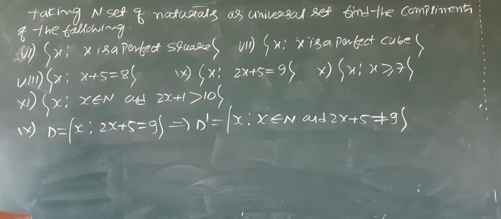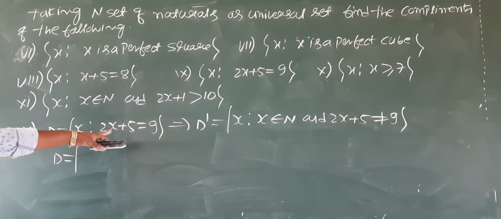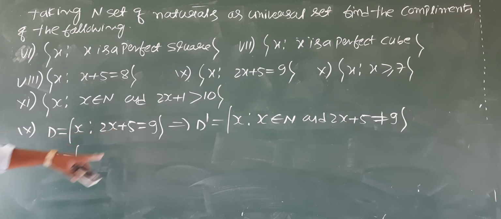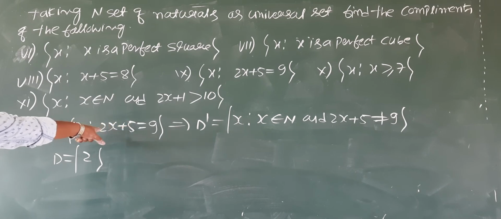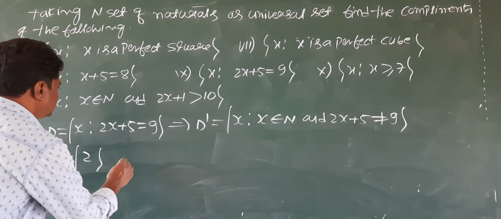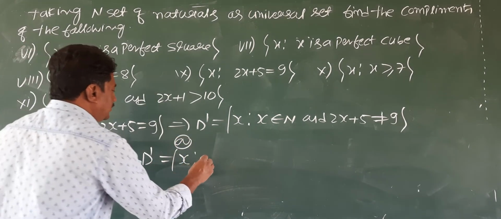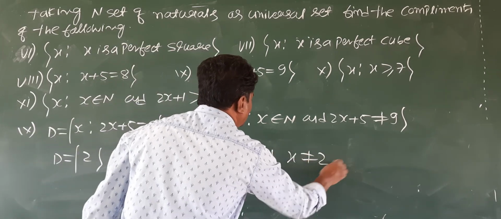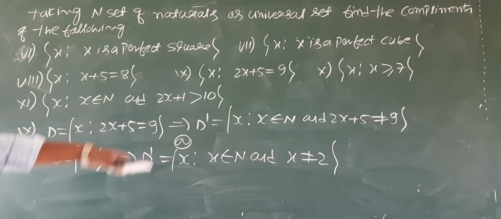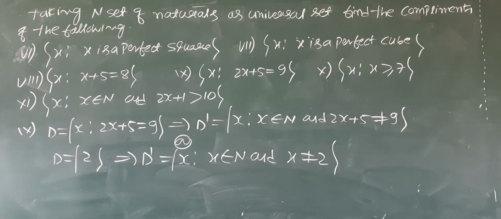Or, tell me the elements of D. The only natural number which satisfies this equation is x equals 2, since 2 times 2 plus 5 is 9. So D dash is the set of all x such that x belongs to N and x is not equal to 2. All natural numbers except 2 can be found in D dash. This is how we write.